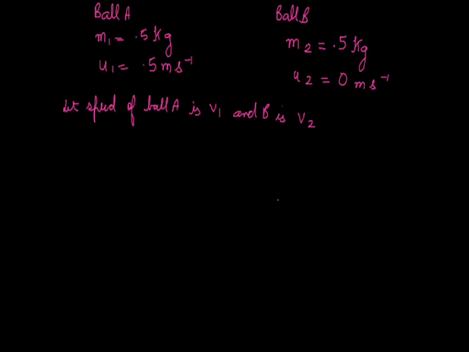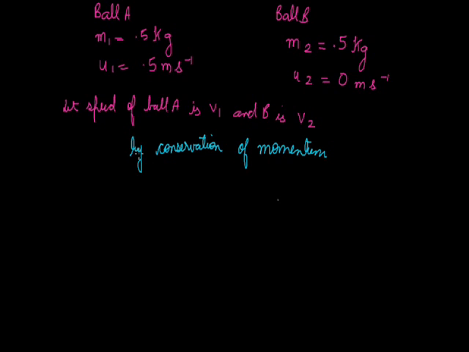In such questions we apply either the coefficient of restitution formulas, or the conservation of momentum, or the conservation of kinetic energy. It completely depends upon the information given in the question. So, by applying conservation of momentum,